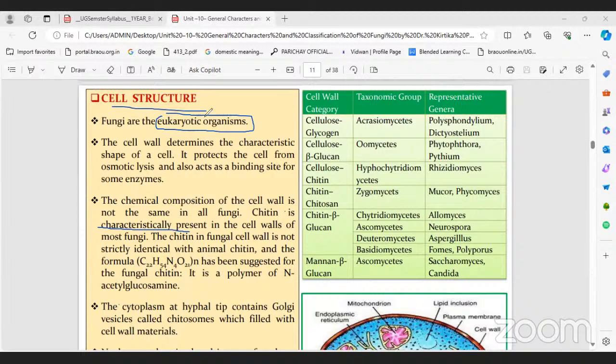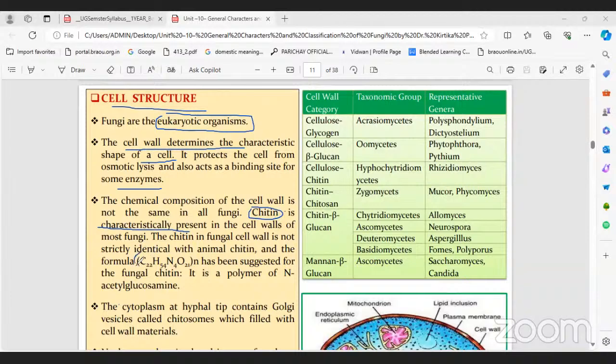Plastids, chloroplasts, are absent because these are not autotrophs. As heterotrophs, plastids are absent in fungal members. And the cell wall is present. This gives the characteristic shape of the cell and protects it, that is the fundamental function of the cell wall. It protects the cell from osmotic lysis and is also a binding site for some enzymes. Chemically, the fungal cell wall is made up of chitin.